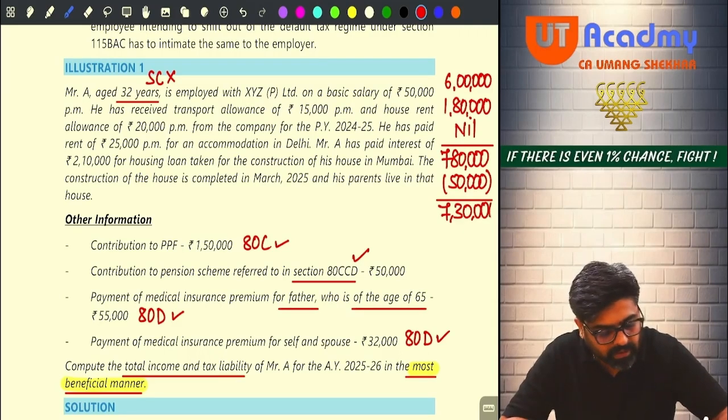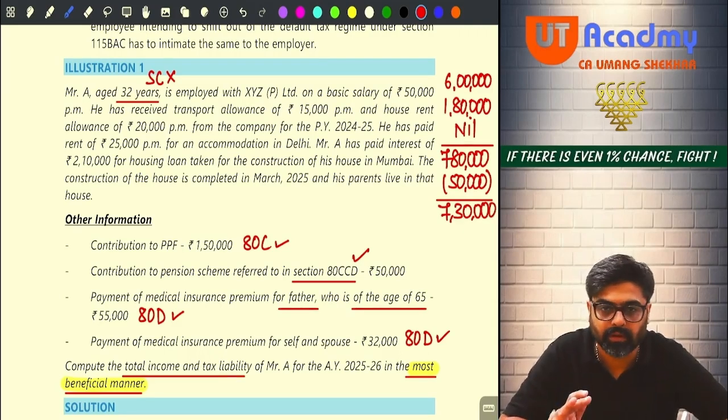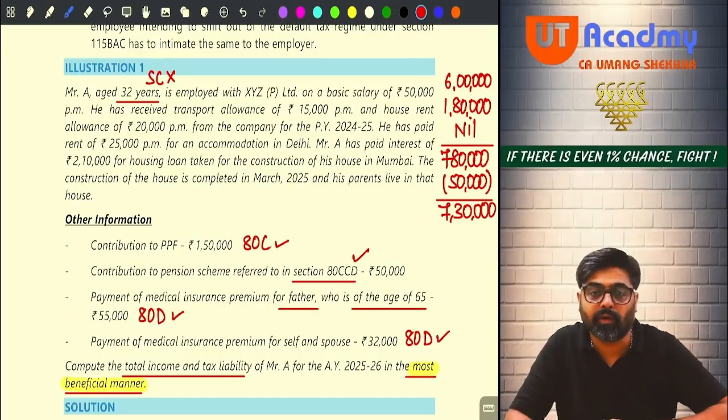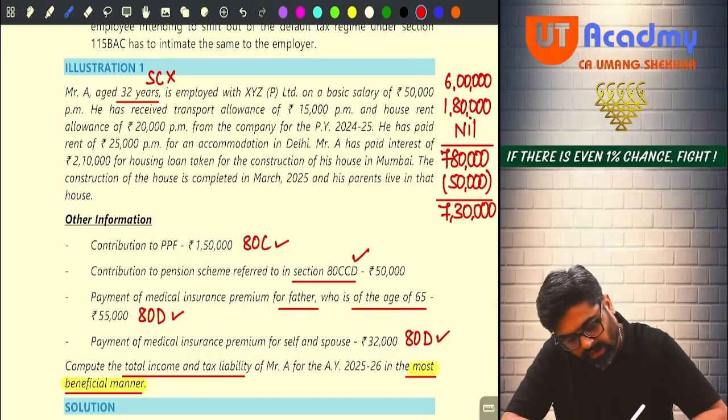So this is the salary if he does not follow 115BAC. Now let's calculate the salary if he follows 115BAC. Yes or no? This 6 lakh will be the same.